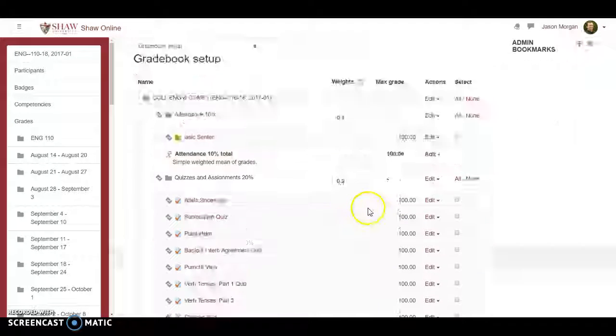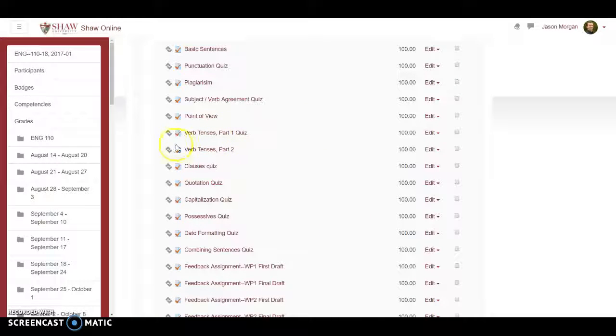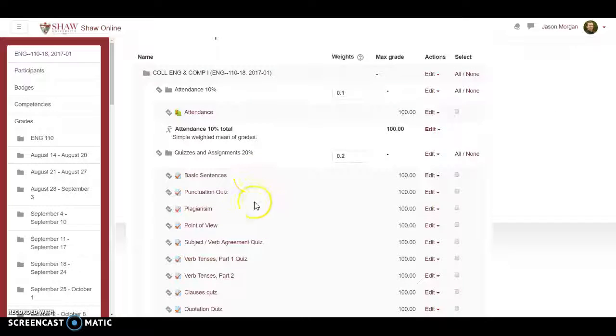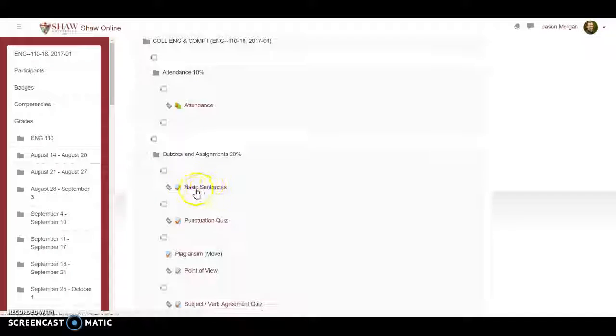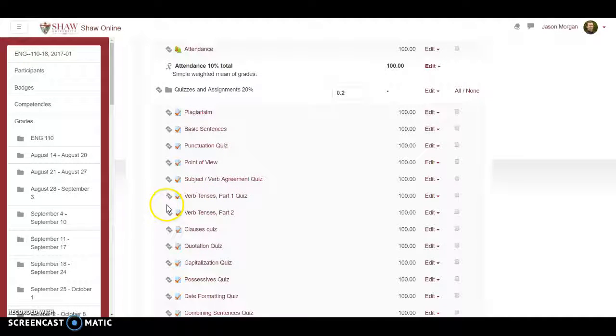So not as bad as it could have been. Now, let's say point of view is actually going to be before subject verb agreement. You could always just move them inside. So you're like, I actually want point of view moved to before subject verb agreement. You could do that, depending on the order in which you're going to do it. I think plagiarism may be one of the first ones we're going to be doing. So if you want to have your grade book in the order that they're actually assigned, that's how you would move those around.